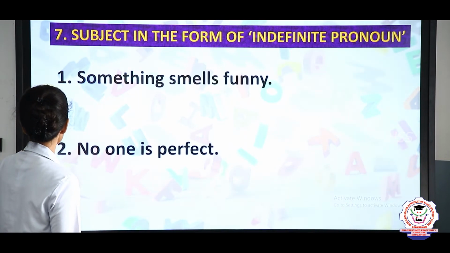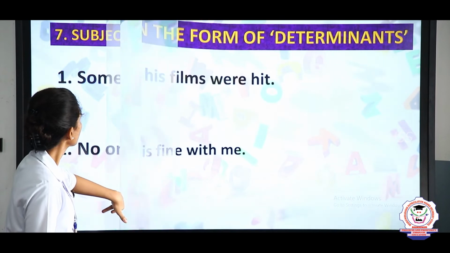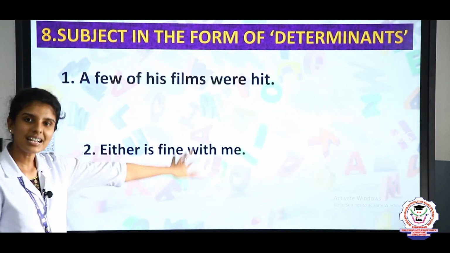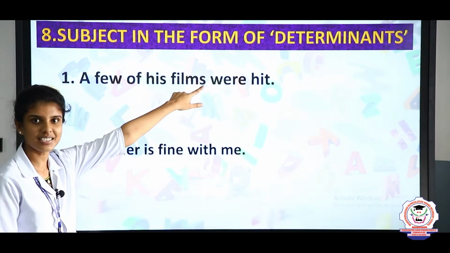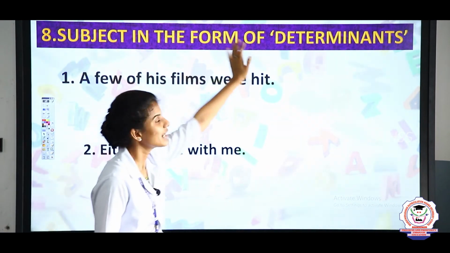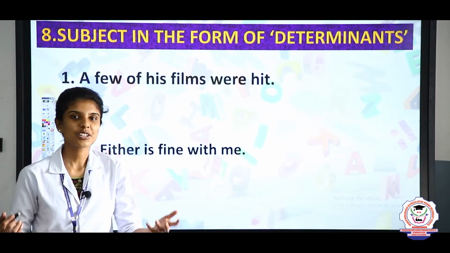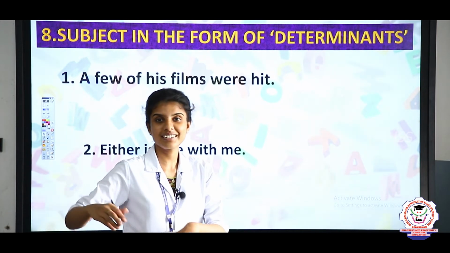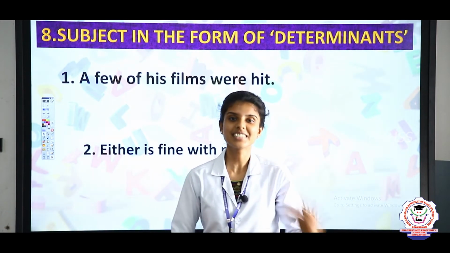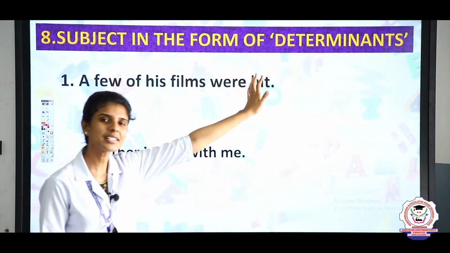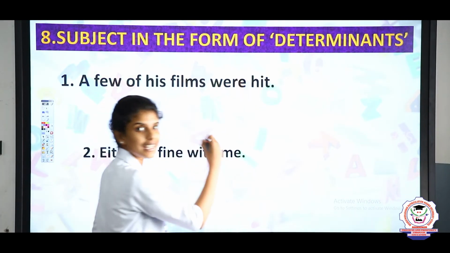So, now let us see the second thing. Yeah, this is the last kind of a subject, that is determinant. Okay, subject in the form of determinants. So, what do you call it as determinants? Actually, in maths, determinant is another totally different than English grammar. Okay, so determinants is of 4 kinds. Okay, now let me tell you.